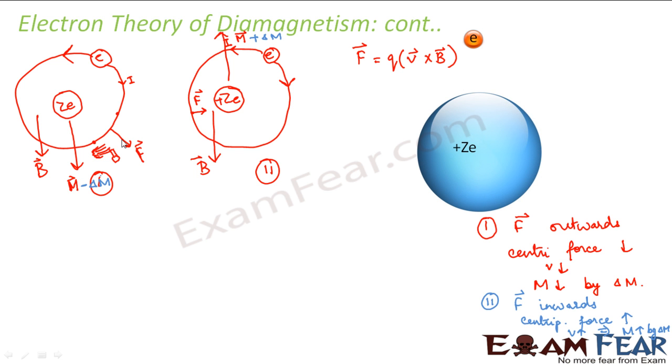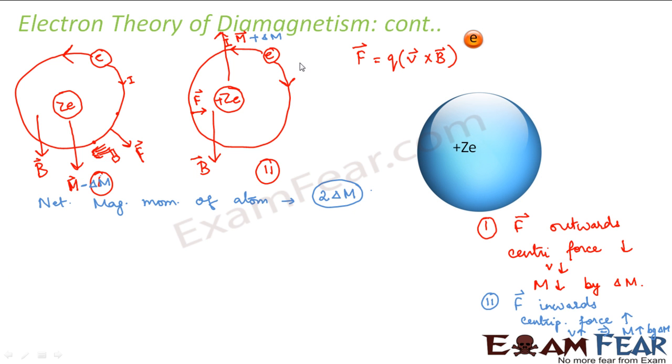So now these two electrons are not two different scenarios. They are part of one atom, because we have assumed that one atom is made up of two electrons, one moving in one direction, the other moving in the opposite direction. So what is happening to the entire atom? As a result, by vector addition, what happens to the net magnetic moment of the atom? The net magnetic moment is changed by 2 into delta m by vector addition, right?